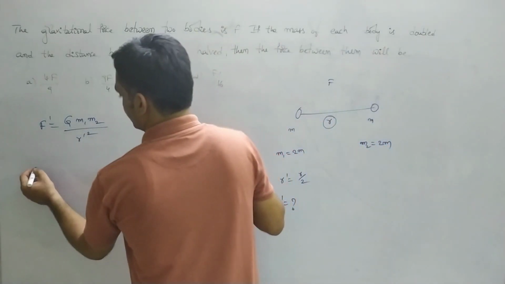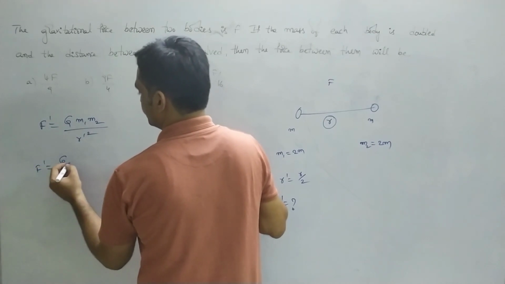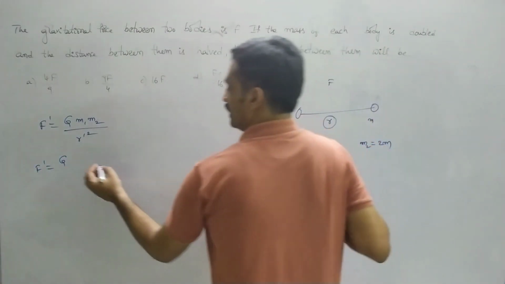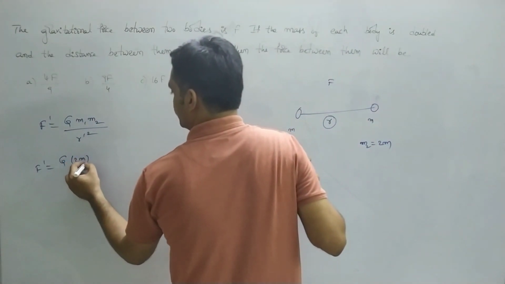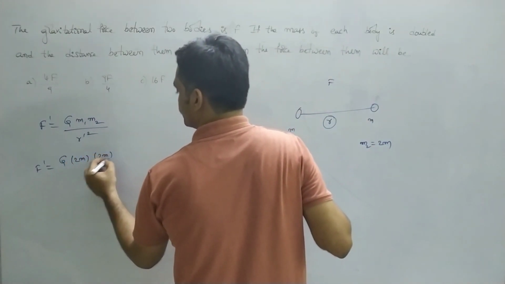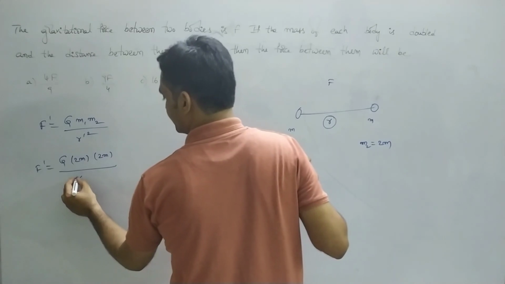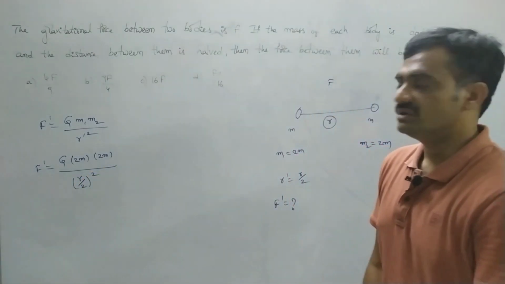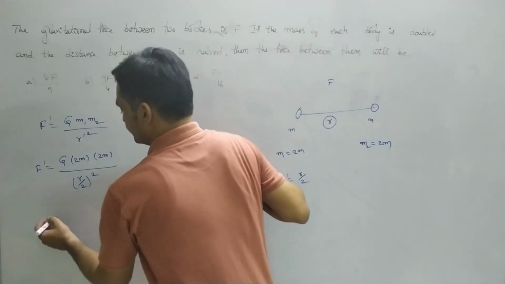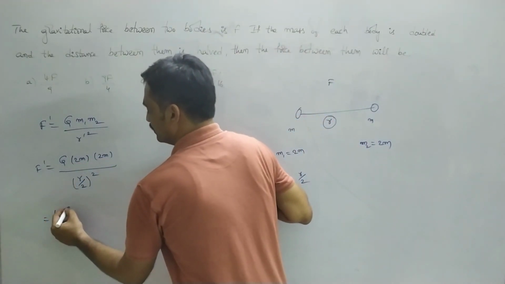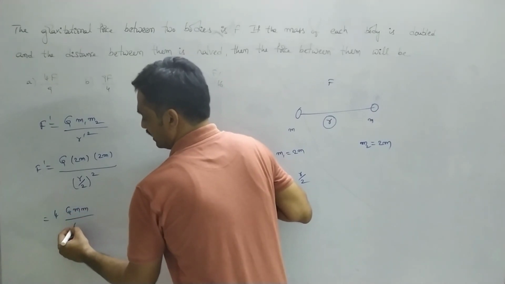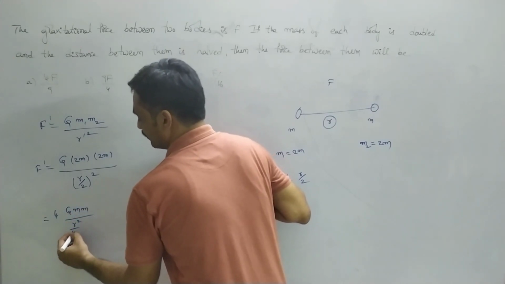Then observe that F dash equals G into the mass of the first body m1 equals 2m, into m2 equals 2m, by r dash, which is r by 2, whole square. So 2 into 2 is 4, 4 G m into m by r square by 4.